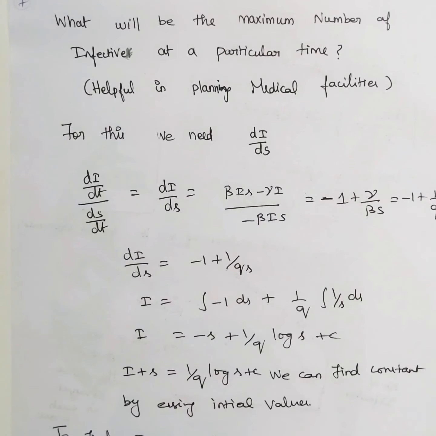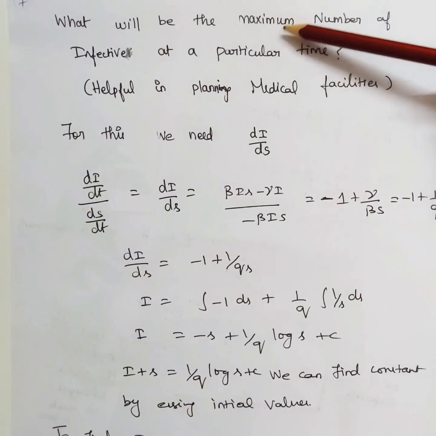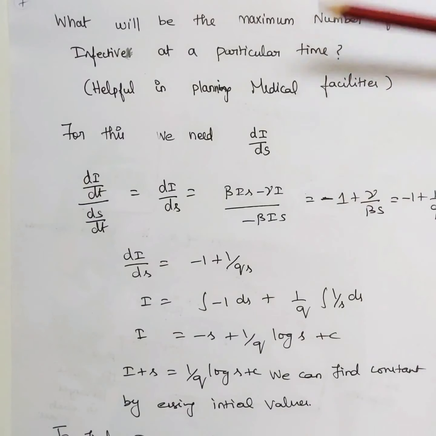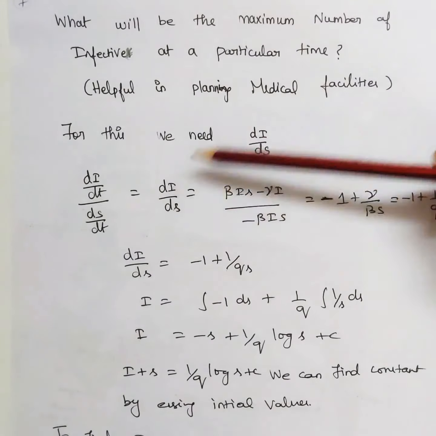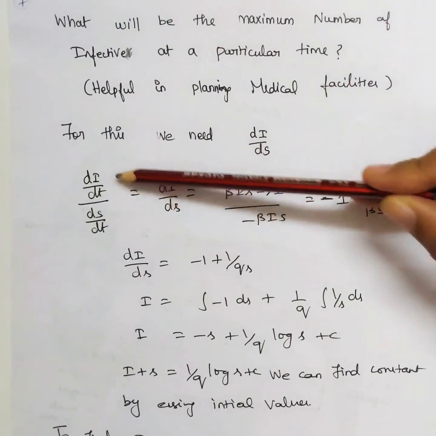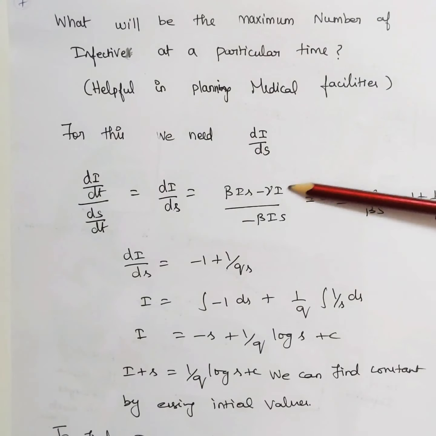So we got the answer for this first question, and the second question is, what will be the maximum number of infected people at a particular time? The moment you see the word maxima, you can try to connect to the concept of maxima and minima. For answering this question, I need dI/dS, and dI/dS is nothing but (dI/dt)/(dS/dt). We've got these two values. I've just substituted and simplified.